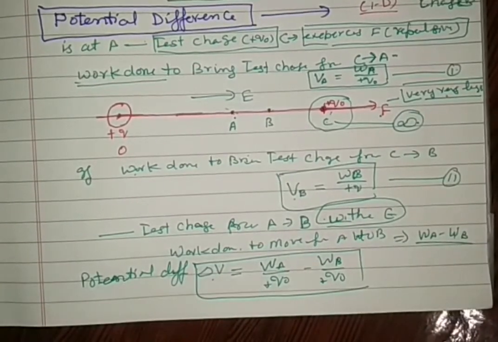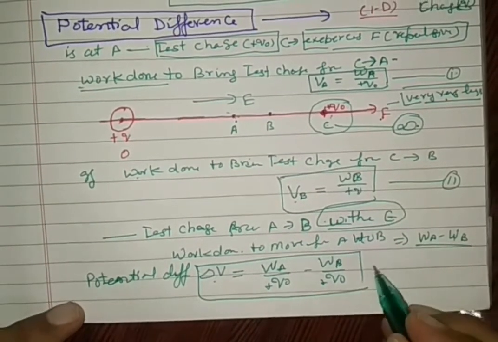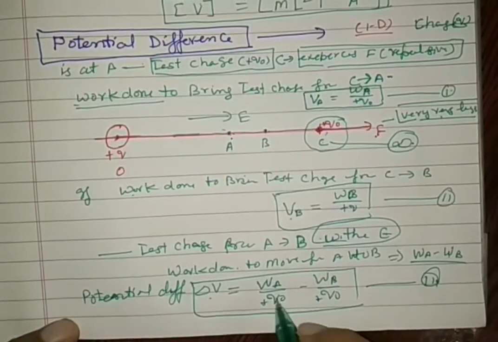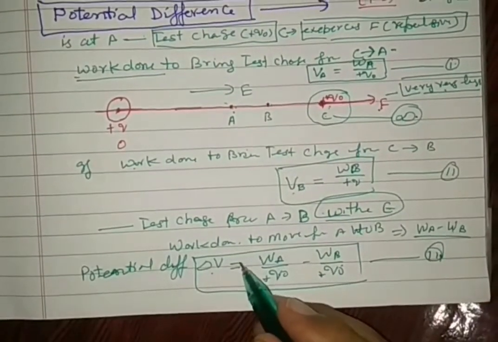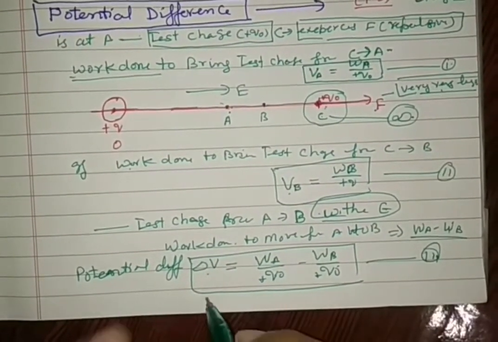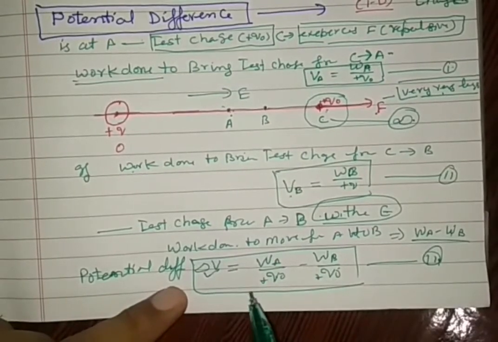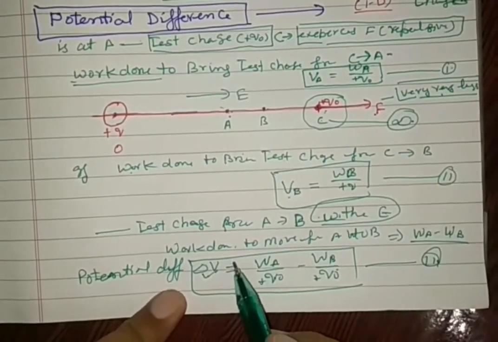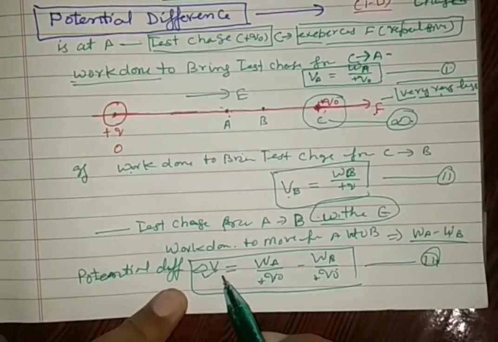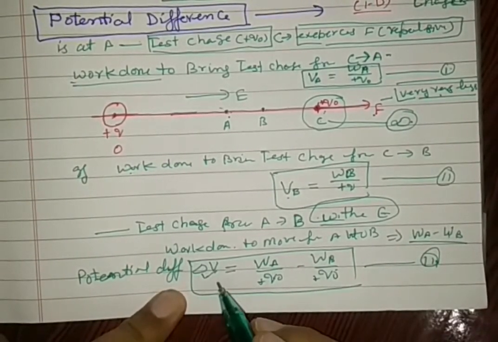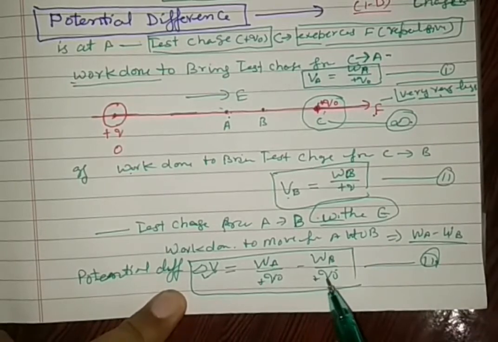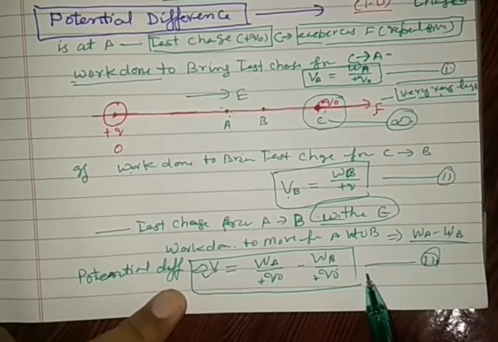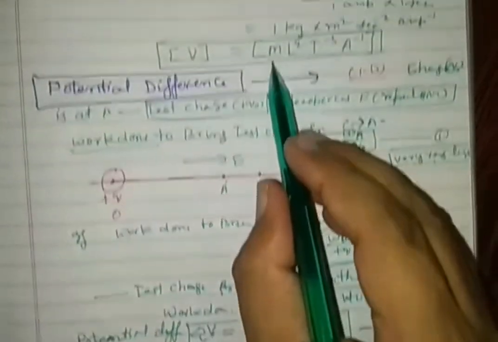So remember the concept: the unit and dimension of electric potential and potential difference are the same. Potential difference is measured in volt or joule per coulomb, and potential is also measured in volt or joule per coulomb. In both cases the unit and dimension are the same.